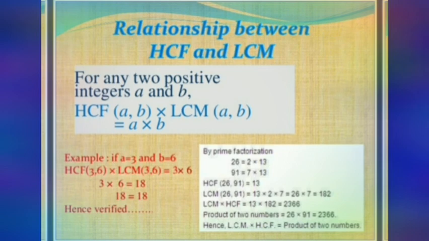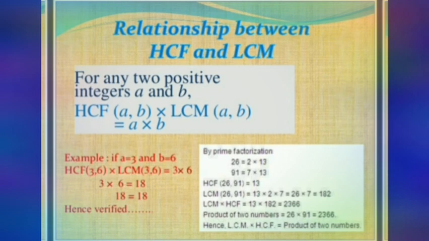Okay, now we'll take another example, 26 and 91. What is the prime factorization of 26? 2 into 13. And what is the prime factorization of 91? 7 into 13. So the HCF is 13, the only common factor, with power 1. And for LCM, taking all the factors with the highest powers, 2, 7 and 13 are there. If you multiply 13 into 2 into 7, you get 26 into 7, that is 182.